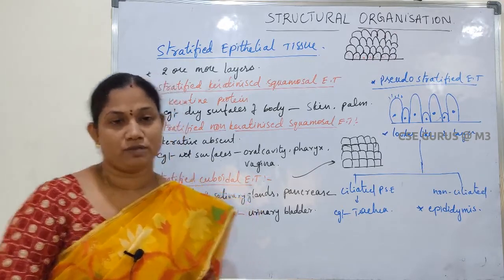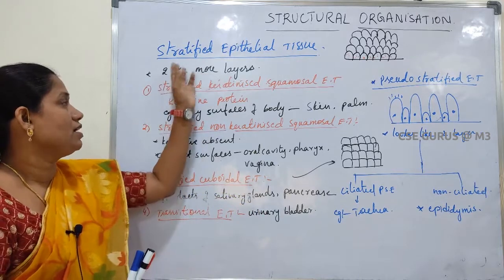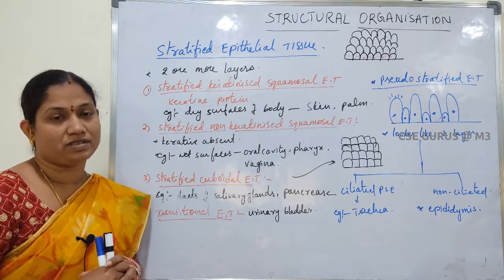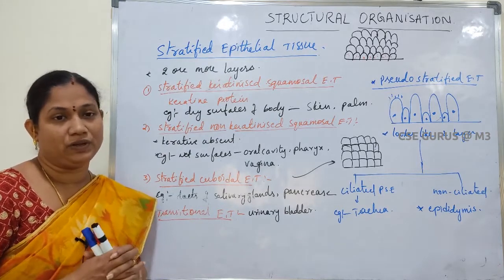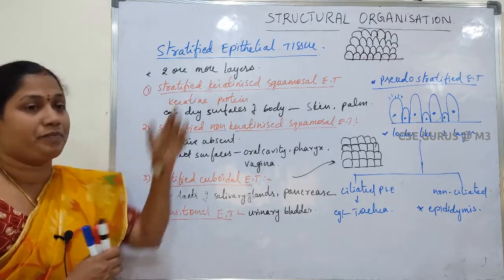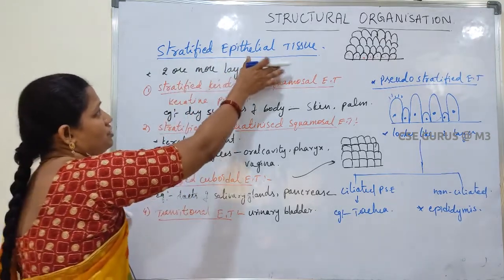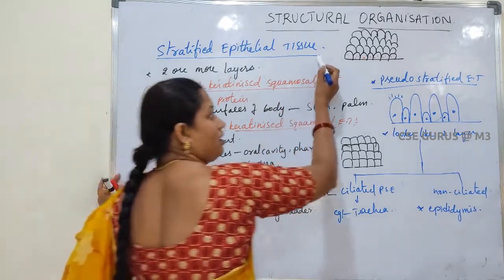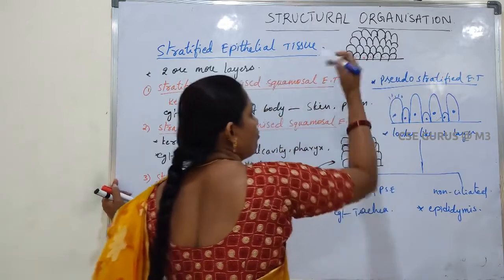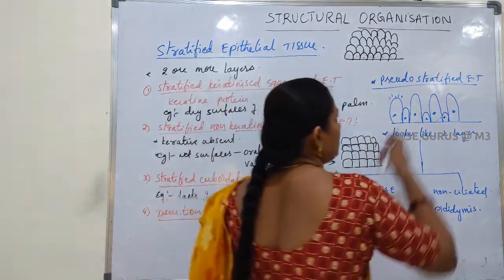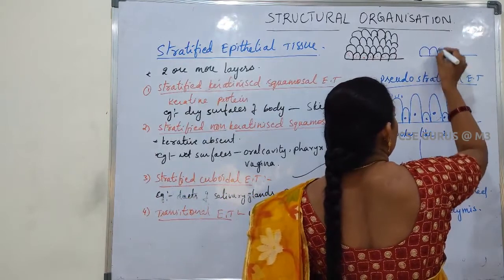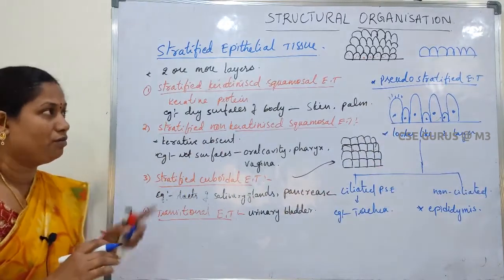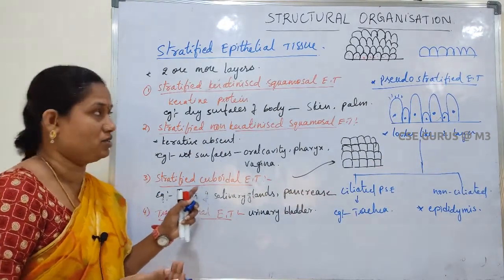So today I am going to teach about stratified epithelial tissue. Okay, so in the previous video we have discussed simple epithelial tissue. The next epithelial tissue is stratified epithelial tissue. Stratified epithelial tissue means two or more layers are present. The cells are arranged in more layers like this. But in simple epithelial tissue, how are they? Only a single layer of cells is present in the simple epithelial tissue. But here many layers are present.